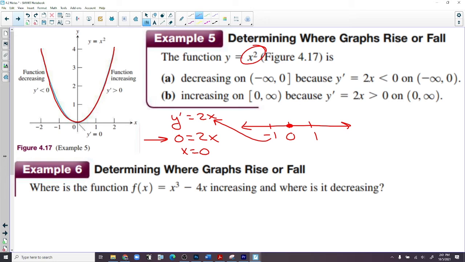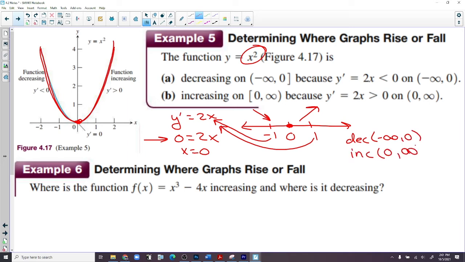2 times -1 is -2. So this function decreases from negative infinity to 0. We already knew that. Now we're going to plug 1 into the derivative, and 2 times 1 is positive, so now this function apparently increases after 0. Yeah, we know that. So it decreases from negative infinity to 0, and increases from 0 to infinity. We got to know the process, because what if I give you something that you don't know what it looks like? We have to know the process.